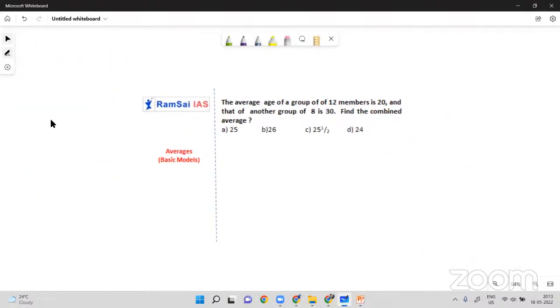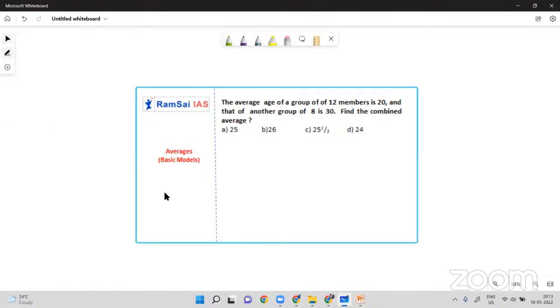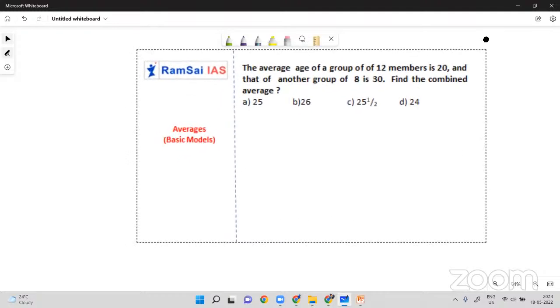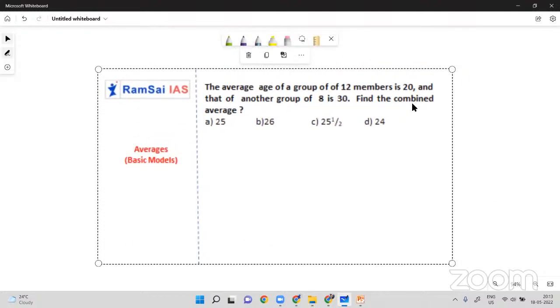So from here, we may increase the level of difficulty a bit. The average age of a group of 12 members is 20 and that of another group of 8 is 30. Find the combined average. Wait, let me increase the screen size so that you can also read easily. Guys, are you getting this? It's very, very simple one. But I'll explain a beautiful concept using this question. Just read it once again and please try on your own.